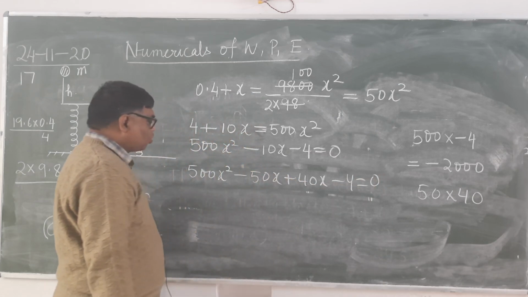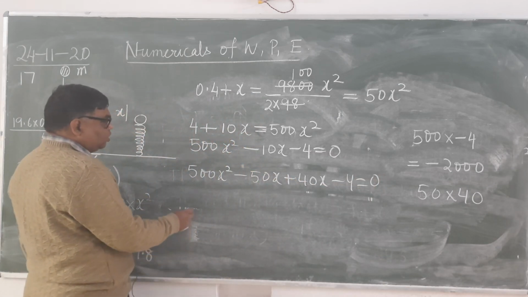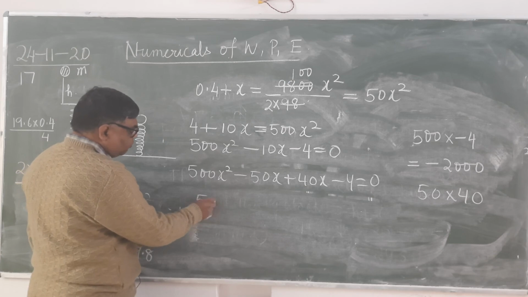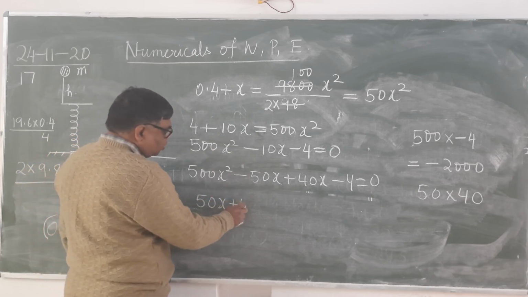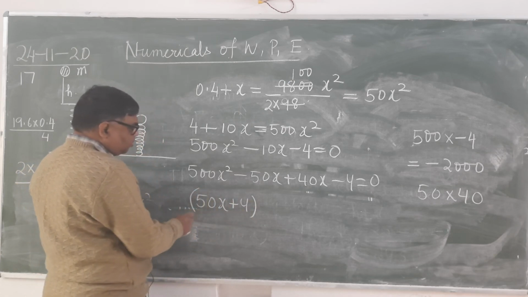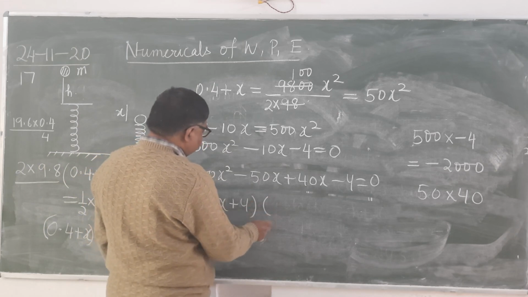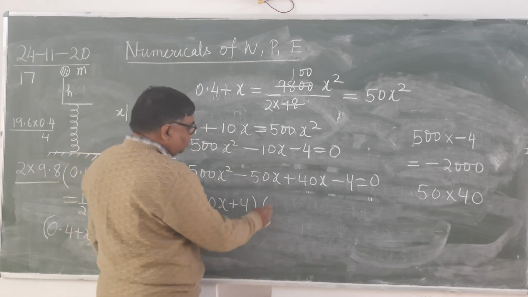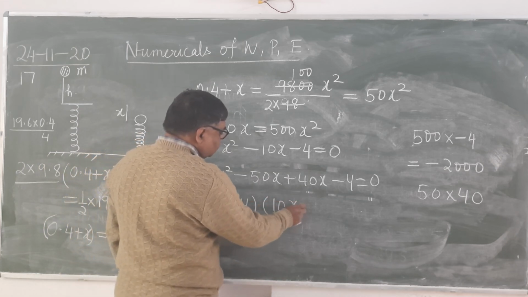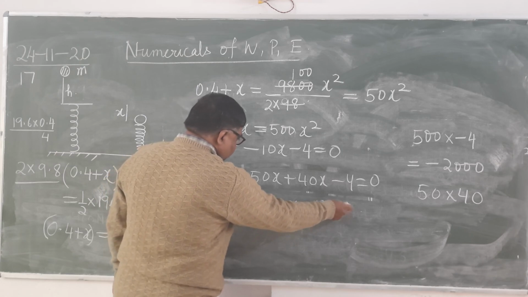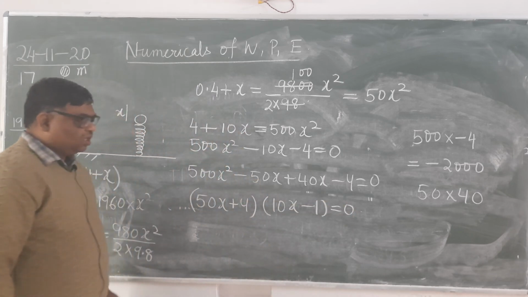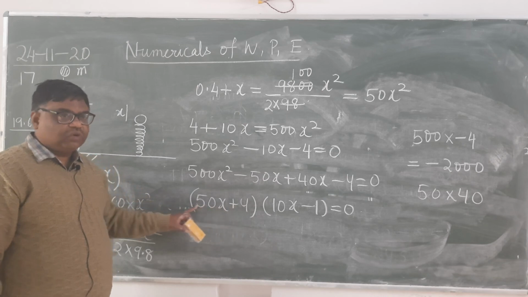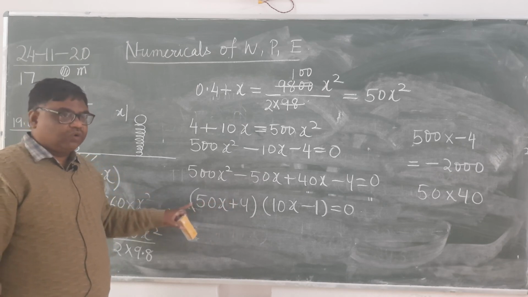When you factorize it, what will you get? 50x plus 4 in one bracket, and then 10x minus 1 equals to 0. You can check the factorization. Now this cannot be 0 because x will come out negative.